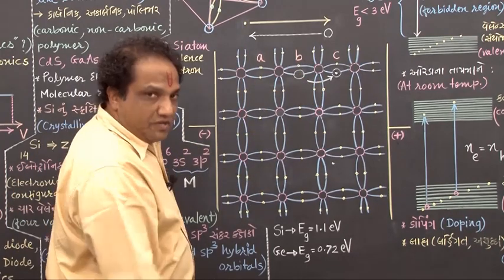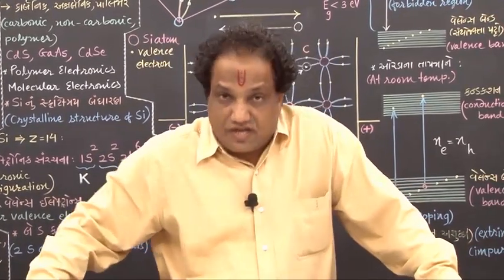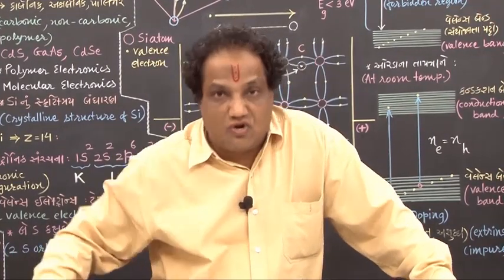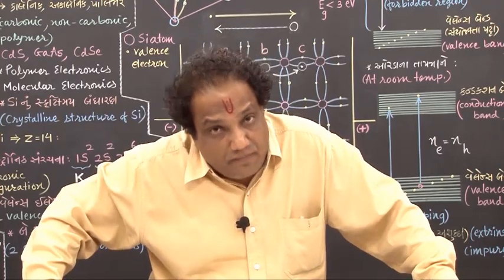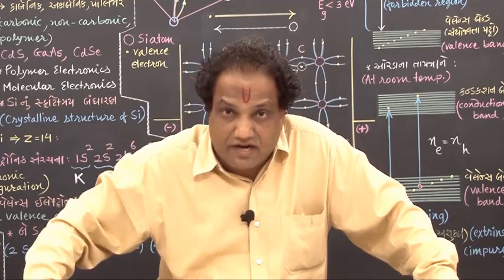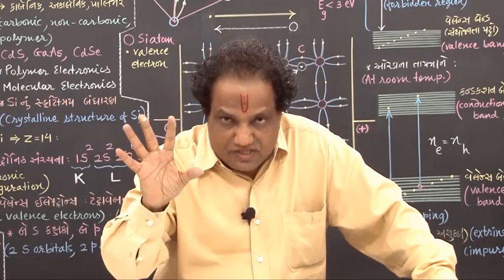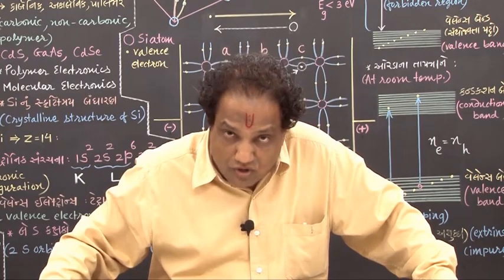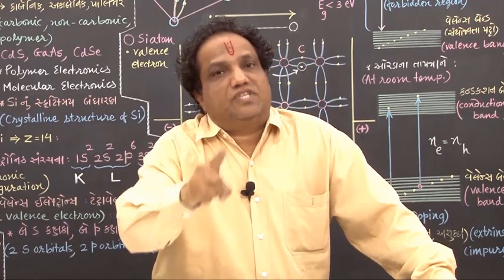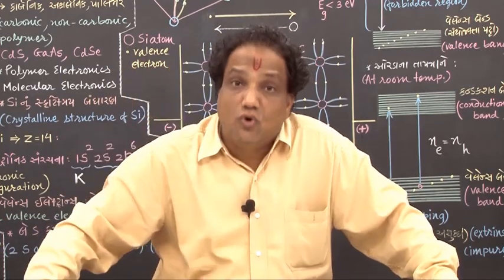Fine. Now tell me, what can be the definition of a hole? A vacant space created by breaking of a covalent bond in the crystalline structure of any semiconductor at room temperature, which behaves like a positive charge and which has a tendency to attract electrons, is known as a hole.